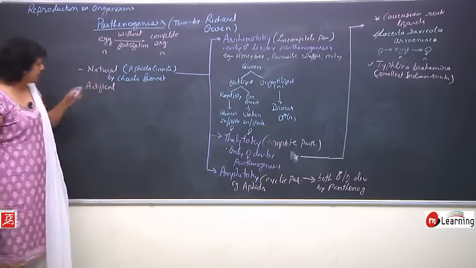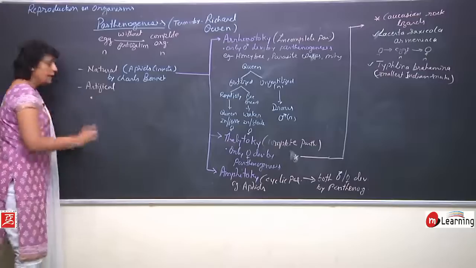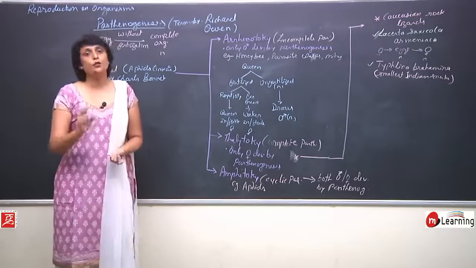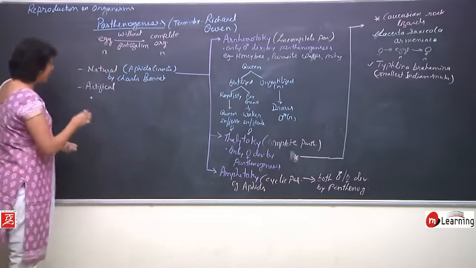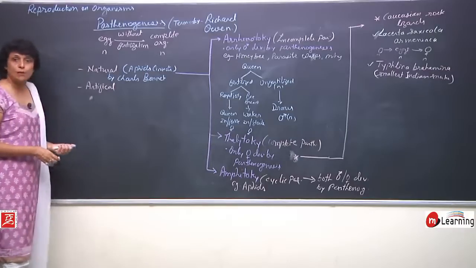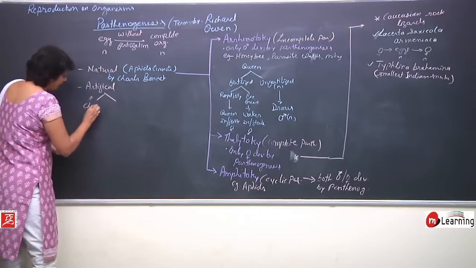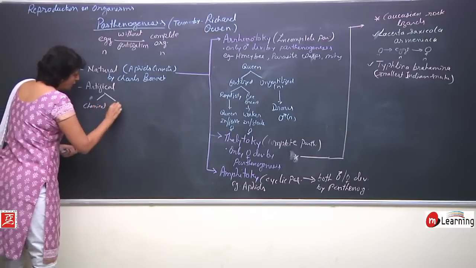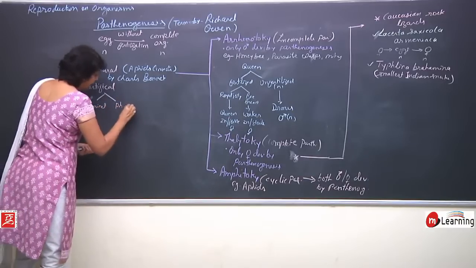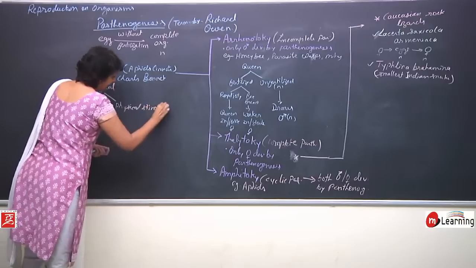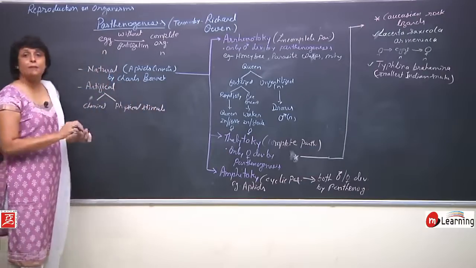These are natural methods. Artificially, we can trigger the cell to undergo division. So there are some factors or stimulants which can be used. So artificial parthenogenesis can be done by chemical or physical stimuli. There can be some chemicals.